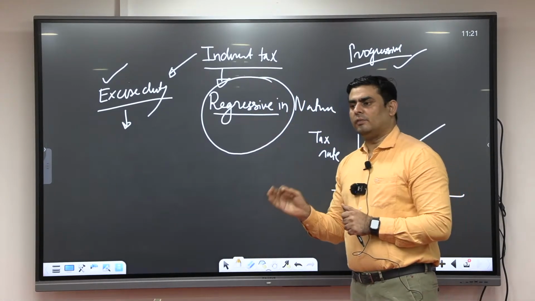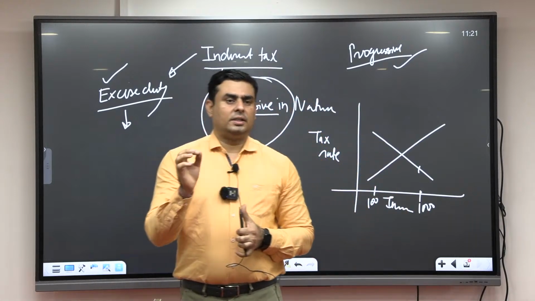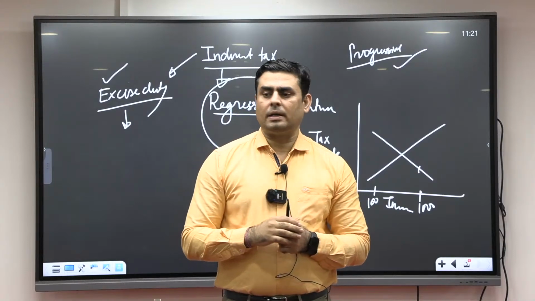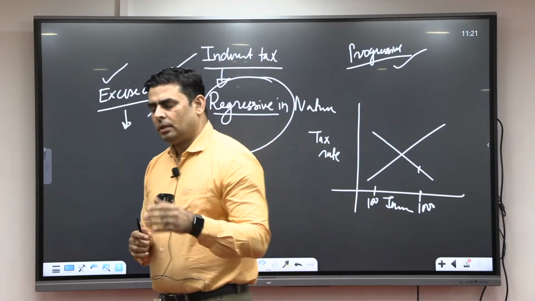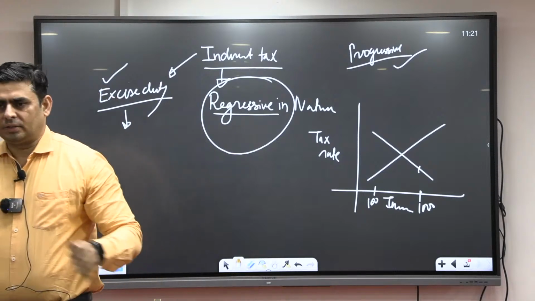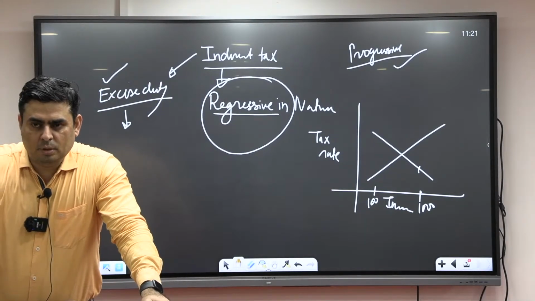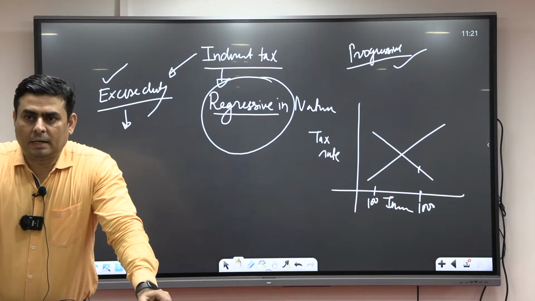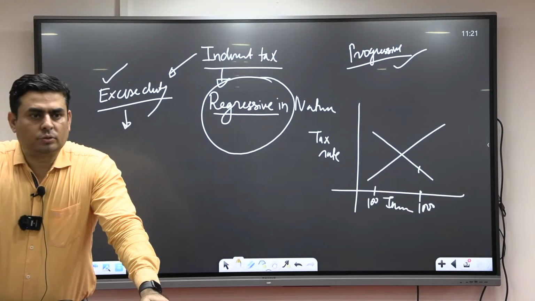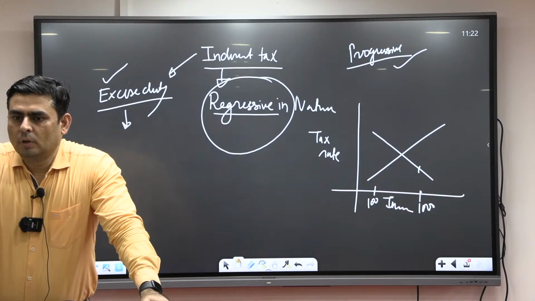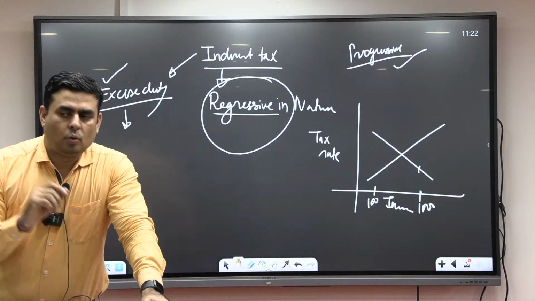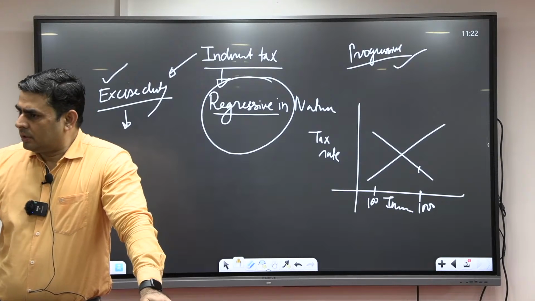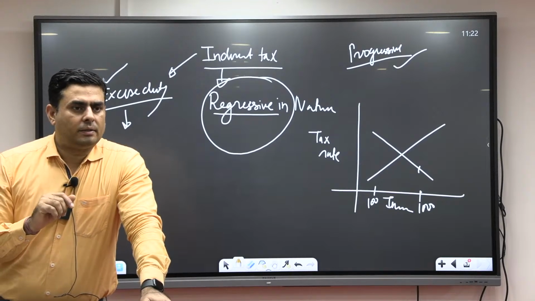Have you understood? So if in the exam they ask the question, consider the following statements about indirect taxes. Statement 1: In indirect taxes, burden and incidence are on the same person. Statement 2: Regressive taxes are among the taxes which are implemented on production activity. Are these two statements correct or incorrect? First statement is incorrect. Why? Indirect taxes are those where burden and incidence are on different persons. Whereas the second statement is correct.